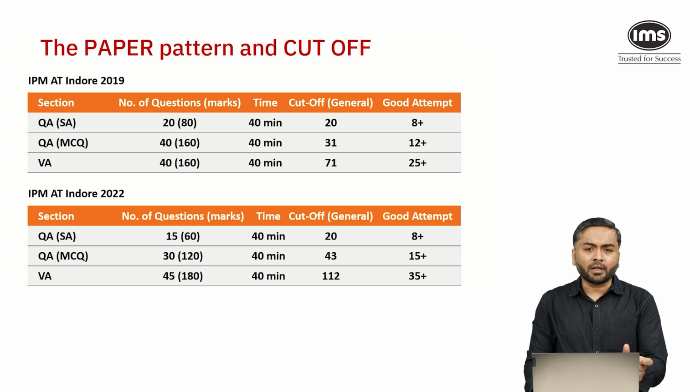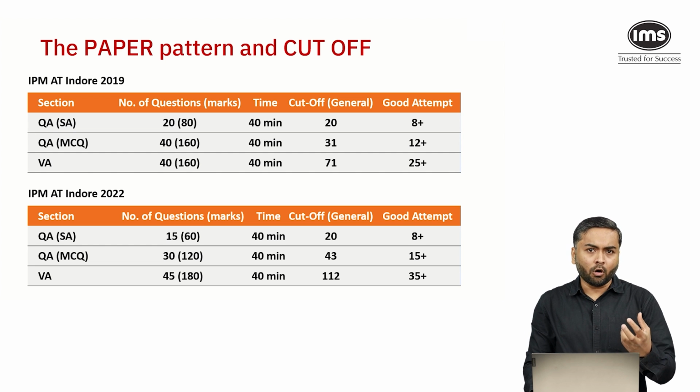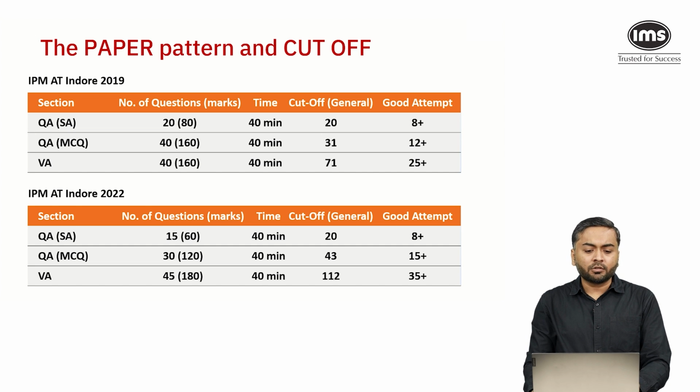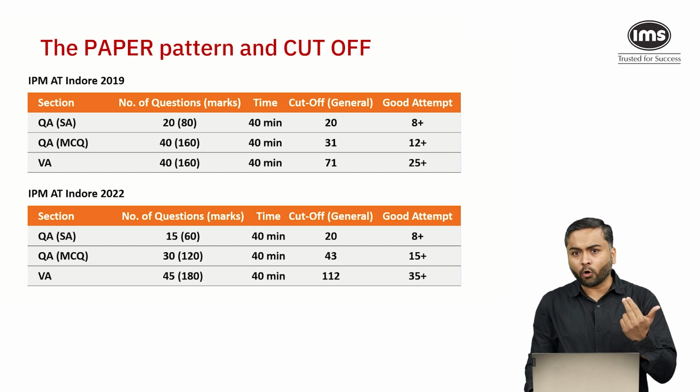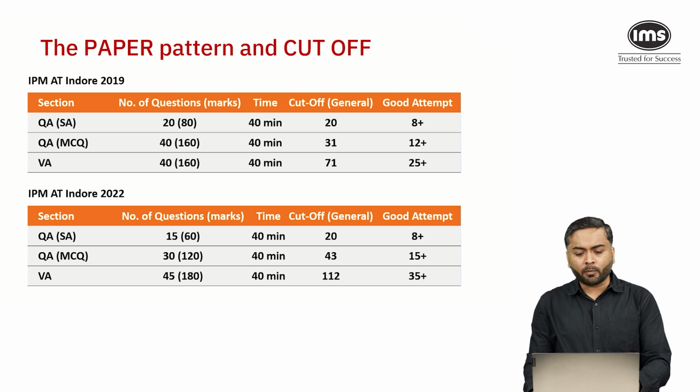Why have I selected 2019 and 2022 paper pattern? The reason being the IPMAT 2023 will be on similar lines of IPMAT 2019 and IPMAT 2022 when it comes to time duration. If I look at 2019, there were 60 questions on quant, 20 short answer and 40 MCQ. However, in the IPMAT 2022 paper pattern, there are 45 questions in quant, 15 short answer and 30 MCQ. The important thing to observe here is that in 2019, 60% of the questions were based on quant and 40% were based on verbal.